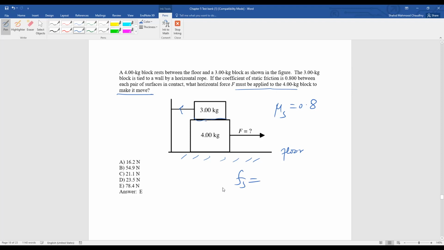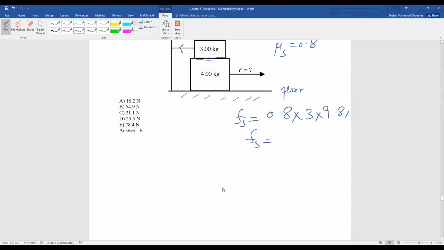Fs means the static friction value, 0.8 into 3 into 9.8 due to this block. So fs is equal to 23.54. So this is one value we have found.